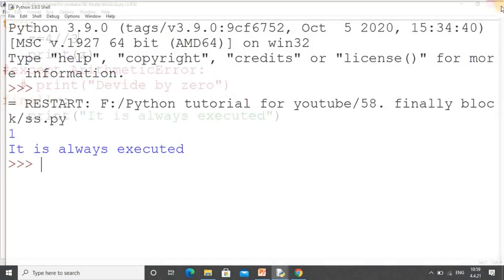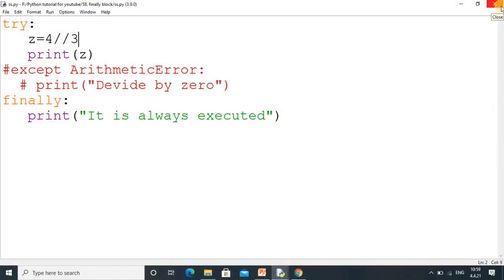But dear students, it is always suggested that you use the except block if you are using a try block, and then use a finally block in the program. I hope you understood the meaning of the finally block.